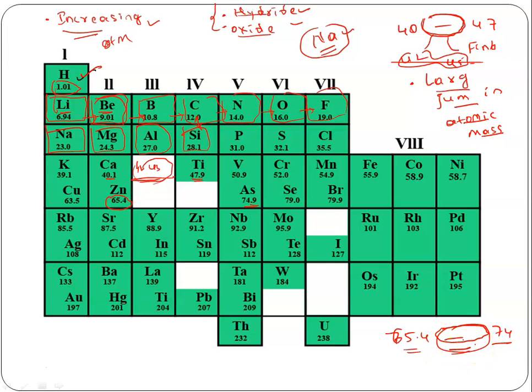So he thought that it is better to leave some white spaces so that we do not have to alter the table in the future. Once these elements were discovered, we can easily place them in this table, without altering anything. So this is the idea which he had in his mind. Like that, he placed all these elements. To fill this large difference in the atomic masses, he left a lot of empty slots here.